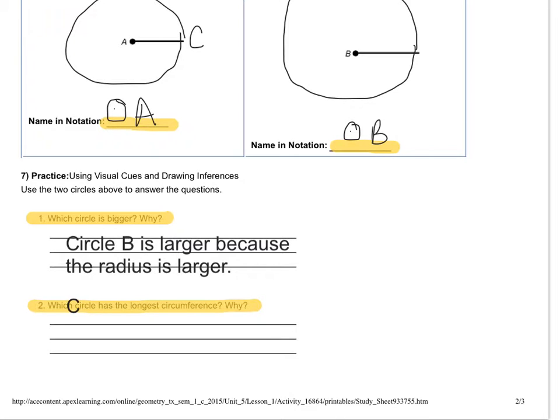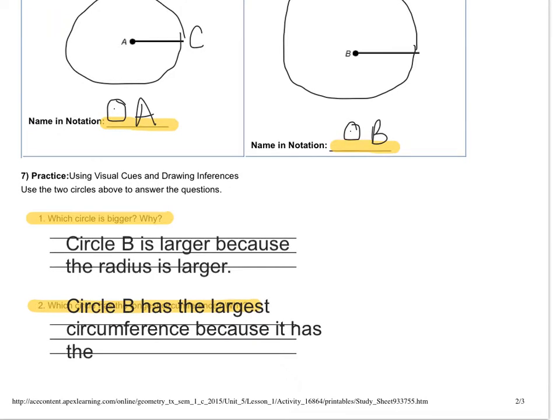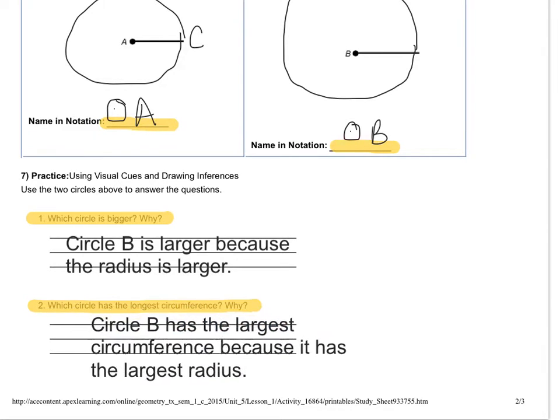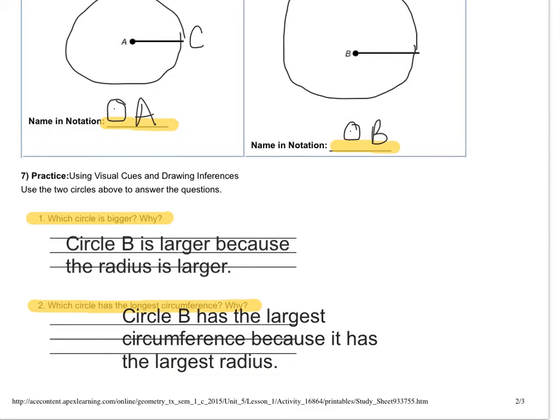So circle B has the largest circumference because it has the largest radius. And you'll see in future lessons that when we talk about the radius of a circle and the circumference, what those two things have in common.